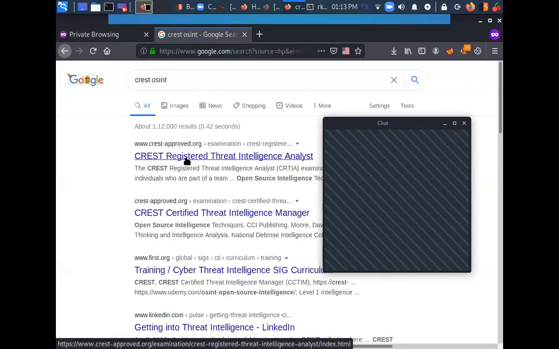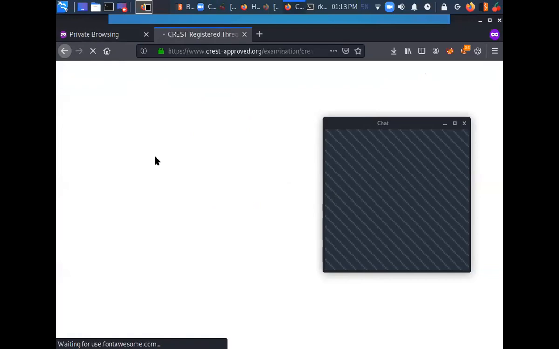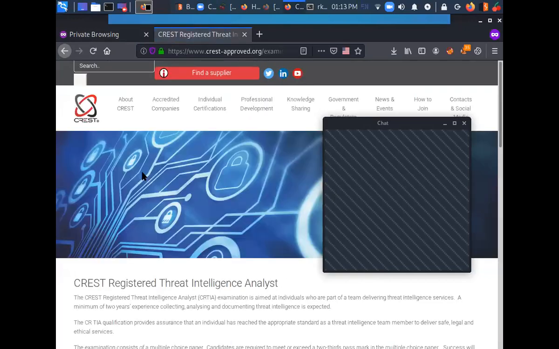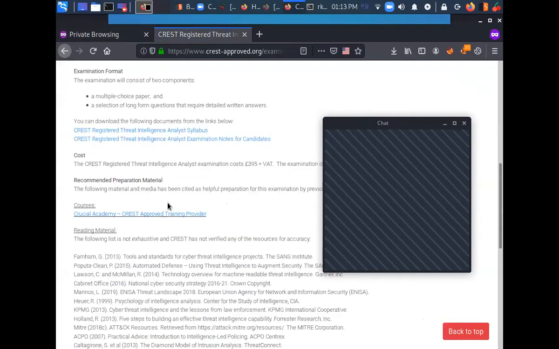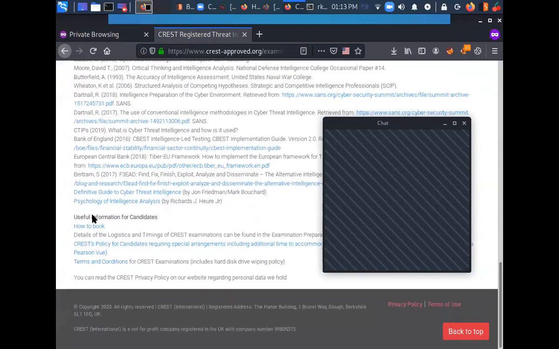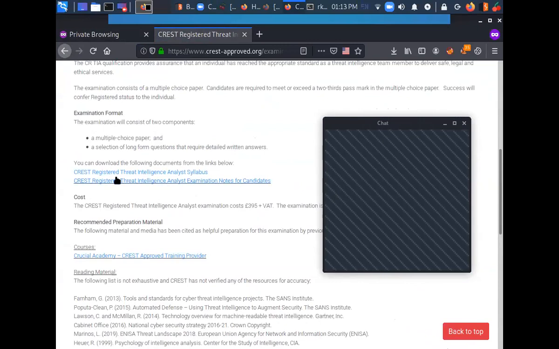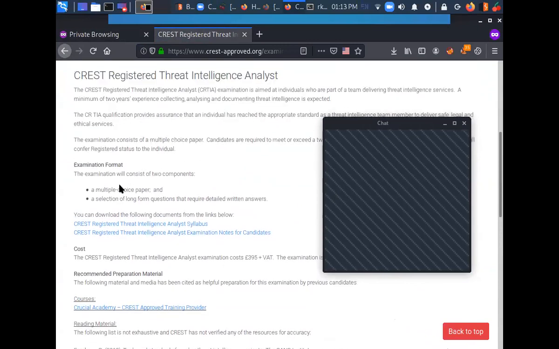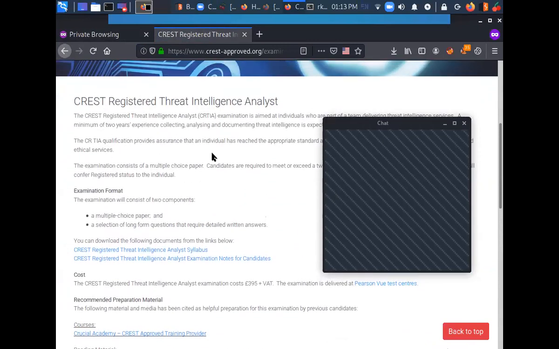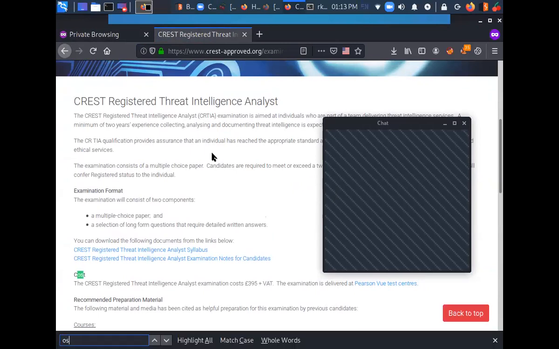So is there a certification for OSINT? I believe CREST used to give certifications for pen tests, threat intelligence, and pen test also they have. But I'm not aware of this OSINT one. Where is it? Let me just search for it.